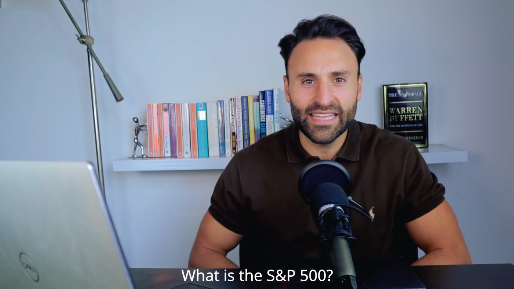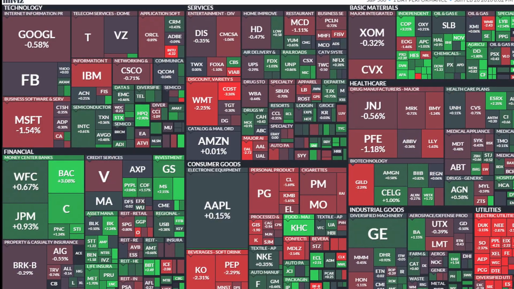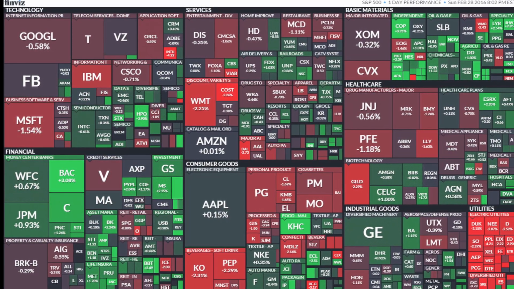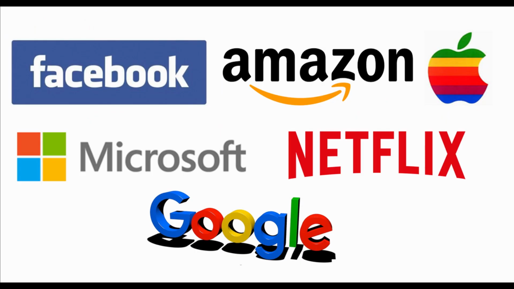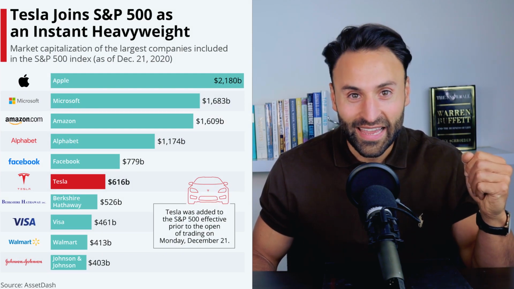Okay, so what is the S&P 500? Well, the S&P 500 index, often referred to as the stock market or the market, is the 500 largest and best performing companies listed on US exchanges. So this index is weighted by market cap, and that means larger companies by market price actually take up more of the index. So for example, the FANG stocks, Facebook, Apple, Amazon, Netflix, and Google make up around 25% of the S&P 500, and now also included in that is Tesla.